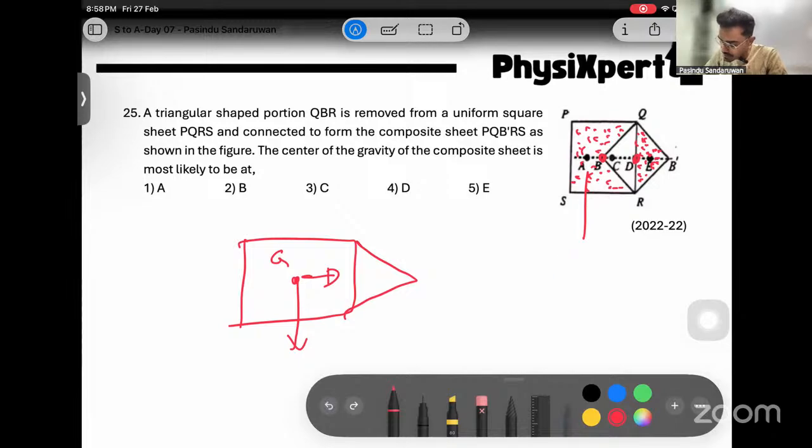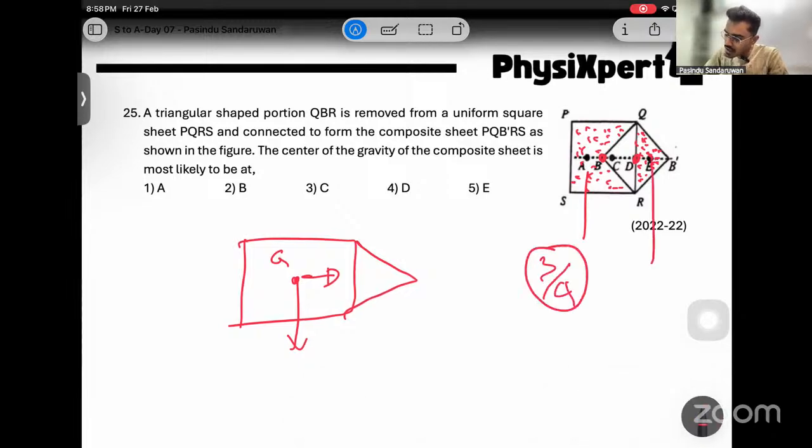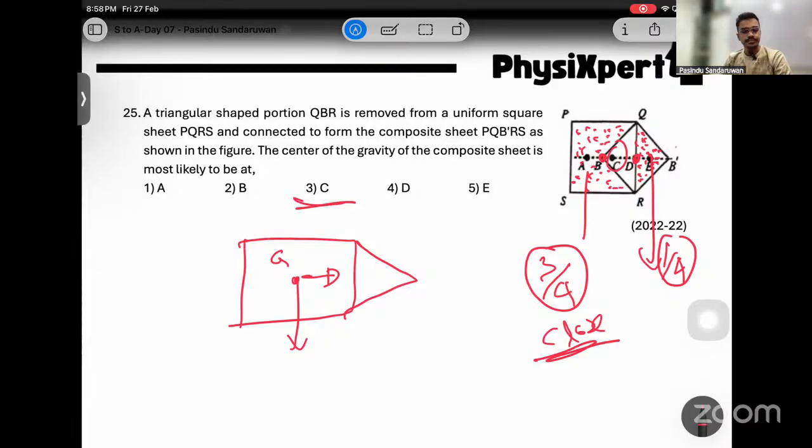Still 3/4 of the mass is here and only 1/4 of the mass is here. So it should be close to this side. Right? Then it should be C. That's all. See, that's how center of gravity is done.